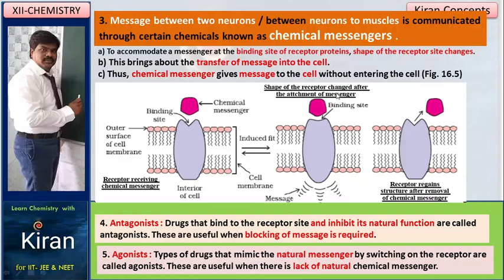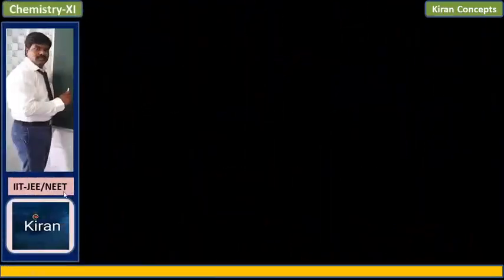If the messenger is not released in our human body, messages are not transferred from one cell to another cell. At that particular time, we give agonists. These agonists come and occupy the active site, acting as a messenger. So this is about our chapter.